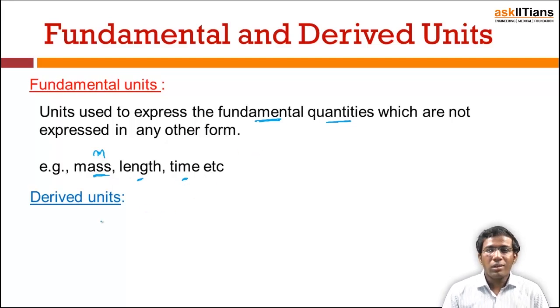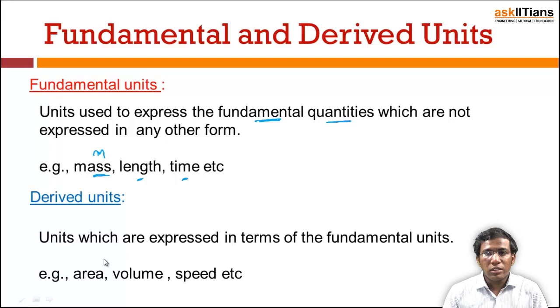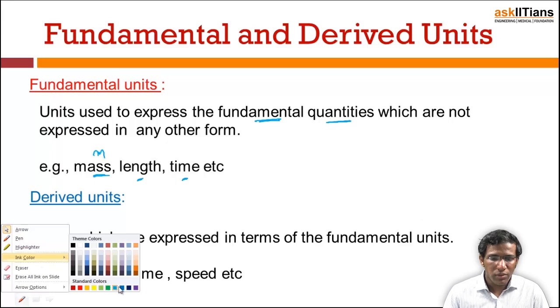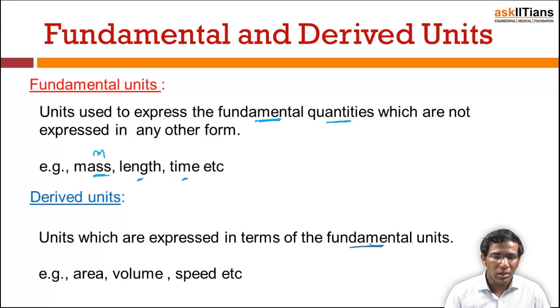Then what are derived units? Derived units are those units which are expressed in terms of the fundamental units. That means they are expressed in terms of mass, length and time. For example, area, volume and speed.